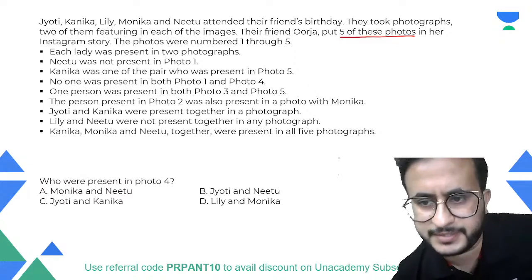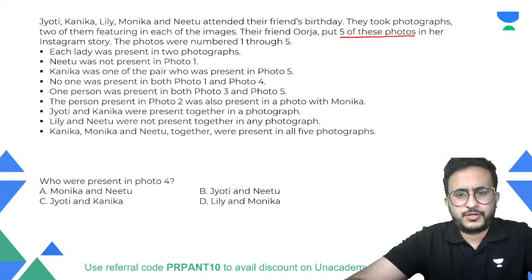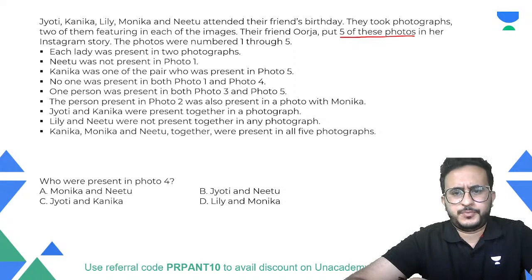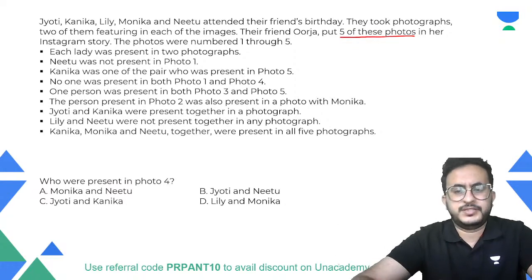Roshan is saying 10. Okay, 10 photos. You understand combination, permutation combination, basic तो पता है, basic combination पता है कि there are five people and you are picking two people out of this, isn't it?